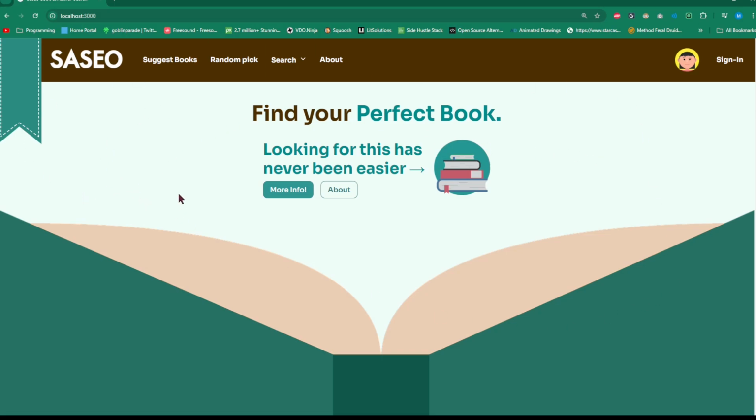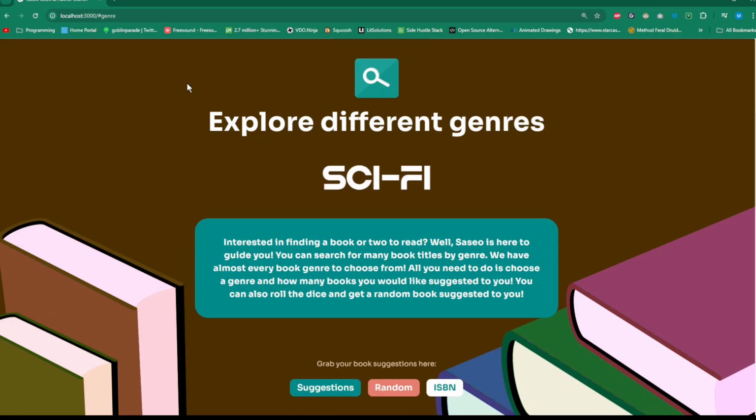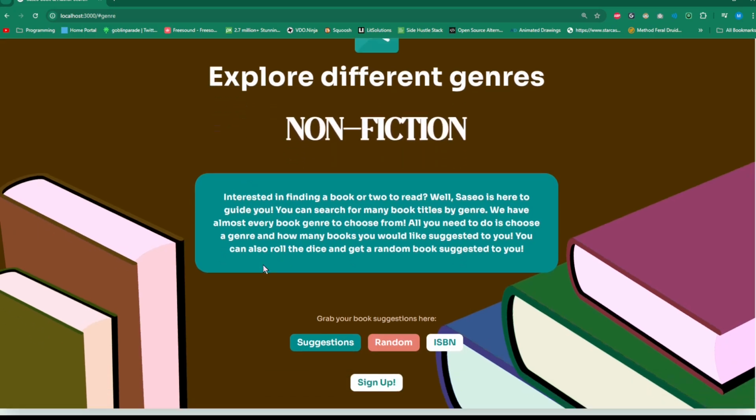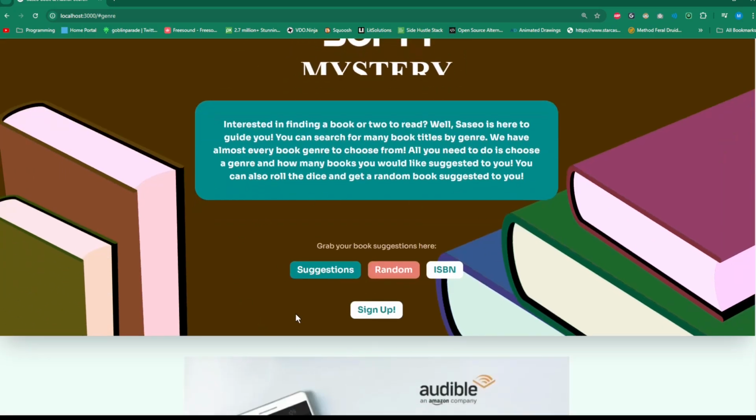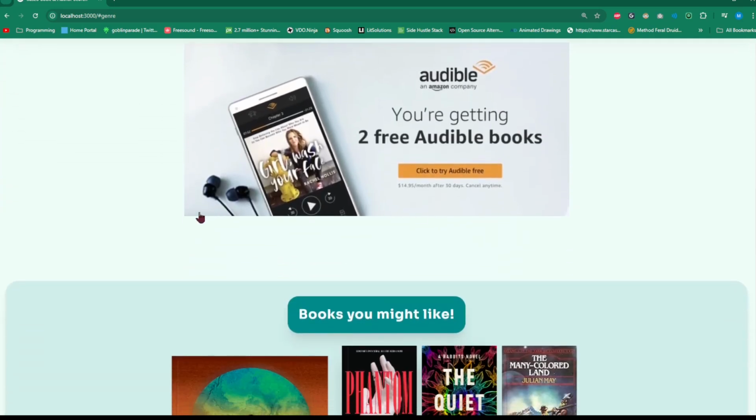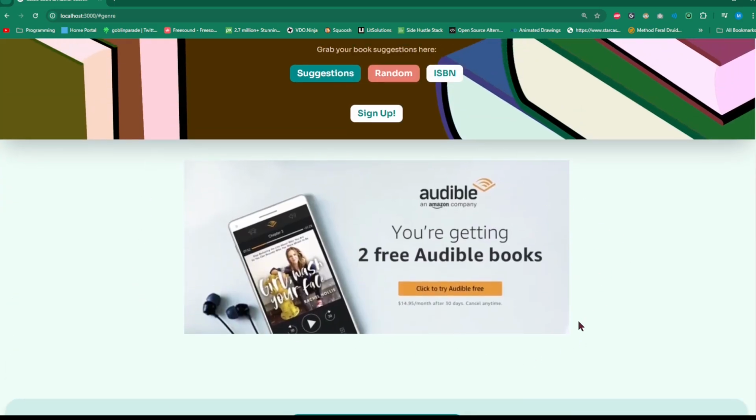So this is the front hero page that the user will encounter. It's just a clean look, and if the user were to click on more info, it would scroll down and entice potential visitors to this website. The purpose of this website is, hey, you can explore different book genres and get suggestions from the OpenLibrary API to your heart's content. There are these little buttons here that link to these sections: suggestion, random, ISBN. I simulated a little ad here just to see how it would look as if this were a commercial live site.